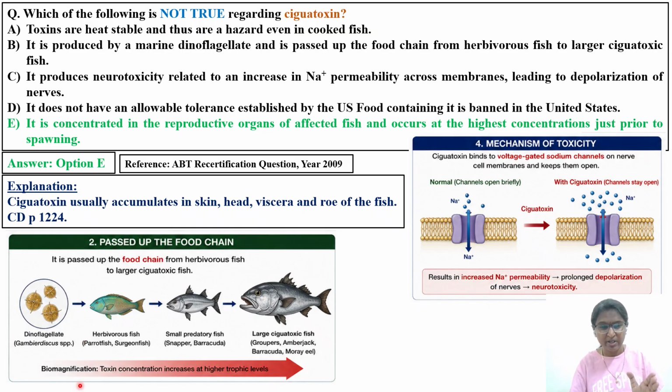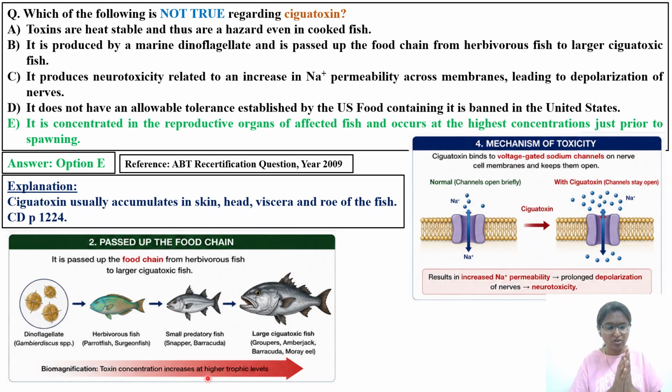Go through it. In biomagnification, toxin concentration increases at higher trophic levels. Not only these toxins, there are certain metals too, for example dimethyl arsine, and mercury, that is methyl mercury. The Minamata Bay disease, which you will keep getting in your exam, is also a case where biomagnification took place. So read those examples too, not just food poisoning; try to remember which metals are involved in biomagnification. Even DDT you have to remember.